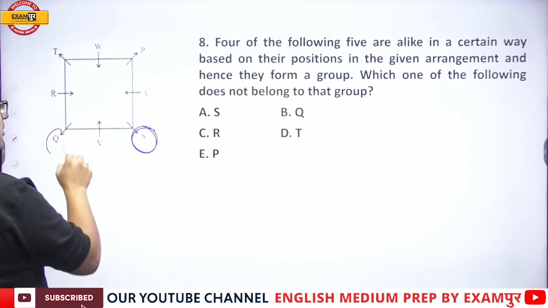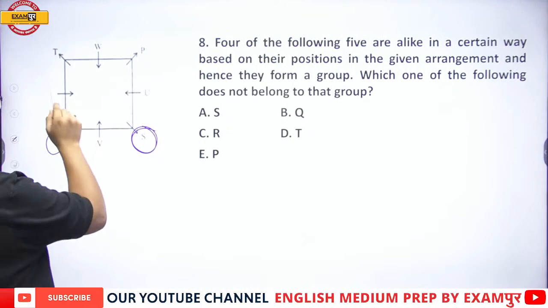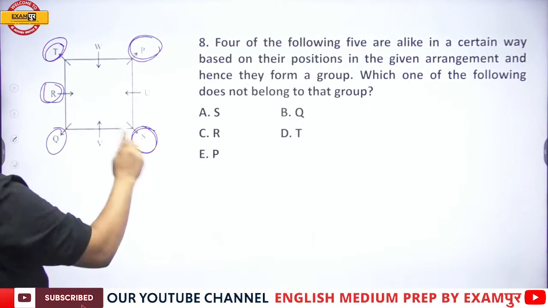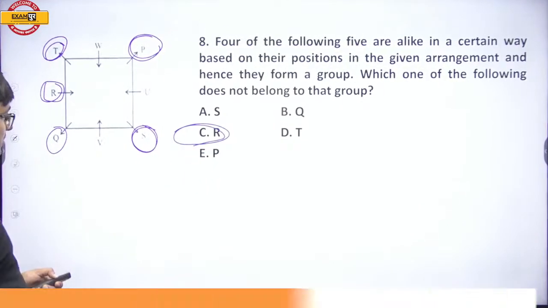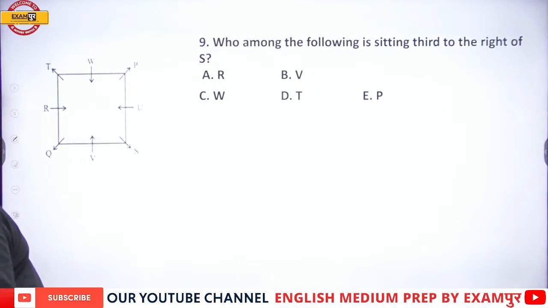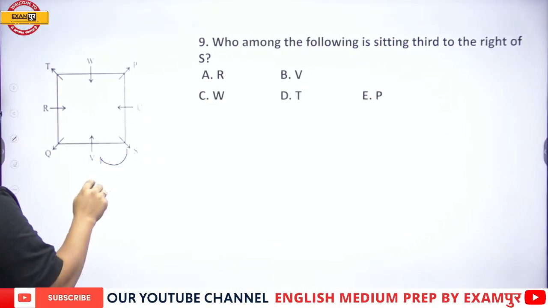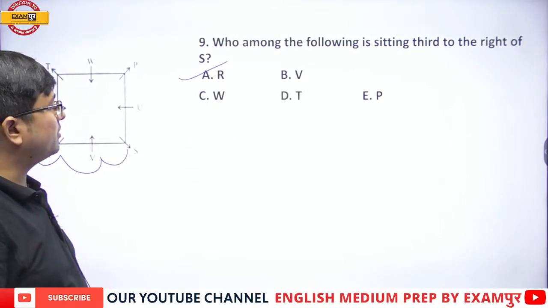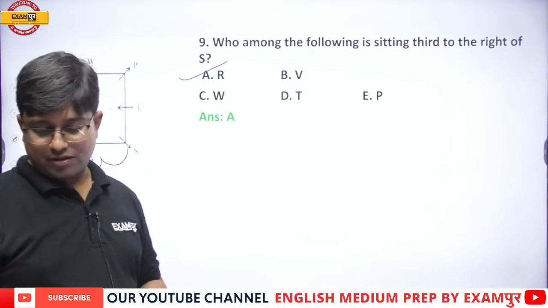So S, Q, then after that R, T and P. So R is the one. Odd one out: option number C, that is R. Who among the following is sitting third to the right of S? S is facing outward. It's 1, 2 and third right is R. Okay, and therefore the right answer is option number A, that is R.